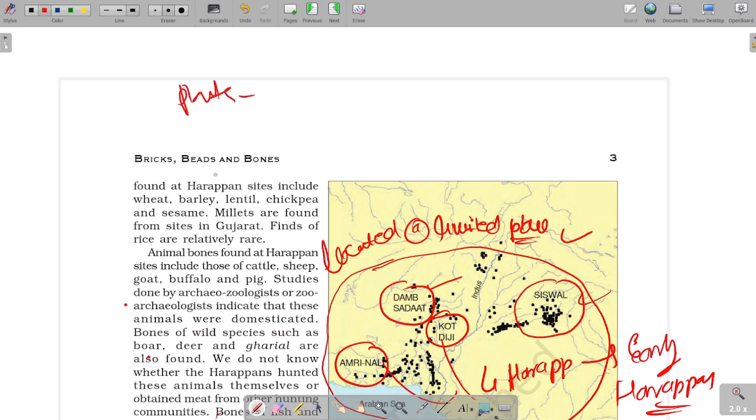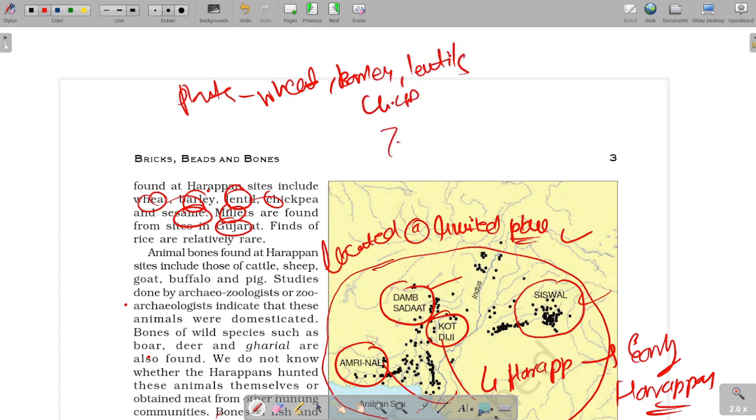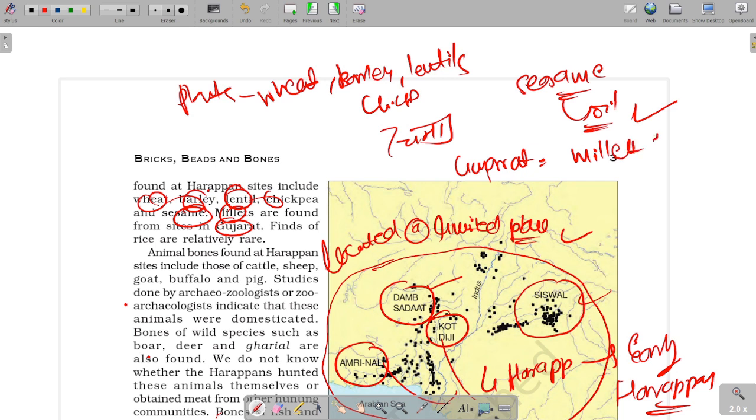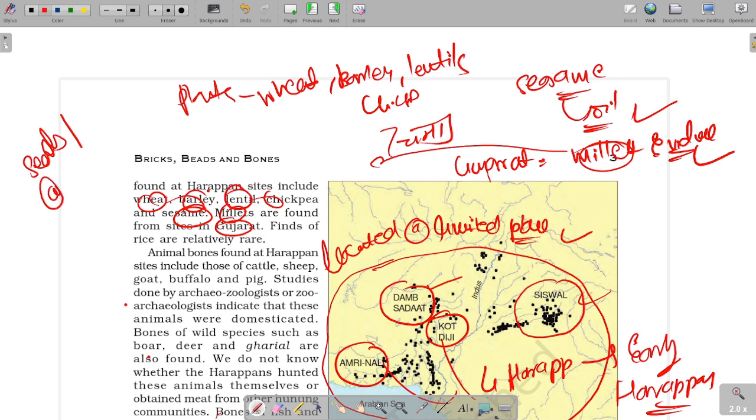Plants like wheat, barley, lentils, chickpea, which means chana in Hindi, and sesame, which is used as oil, and at Gujarat we exclusively find the millet evidences. These evidences are so strong that this led to the discovery of seeds at certain places.